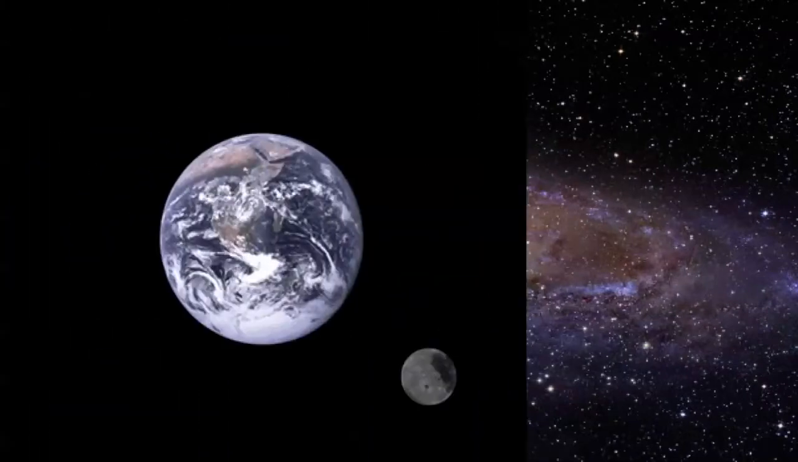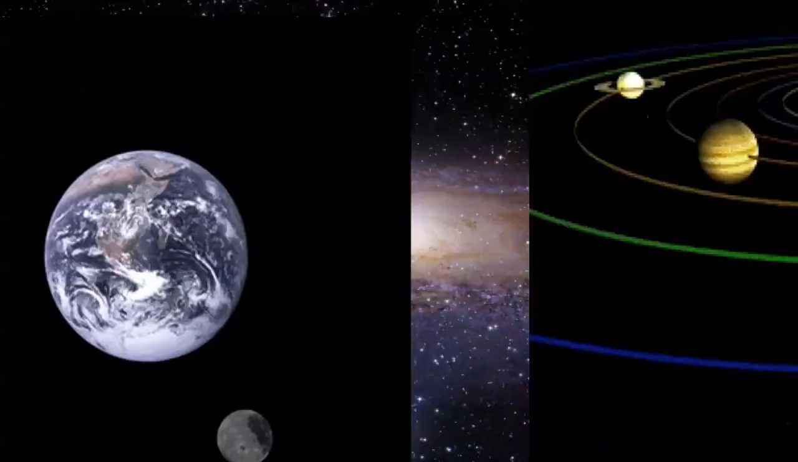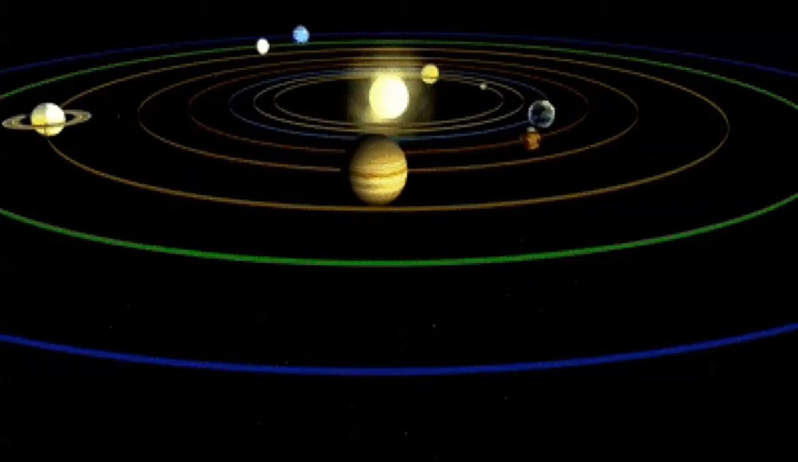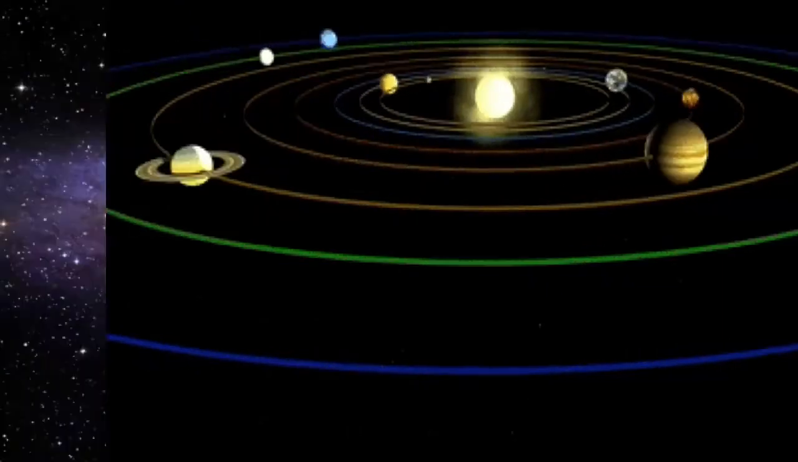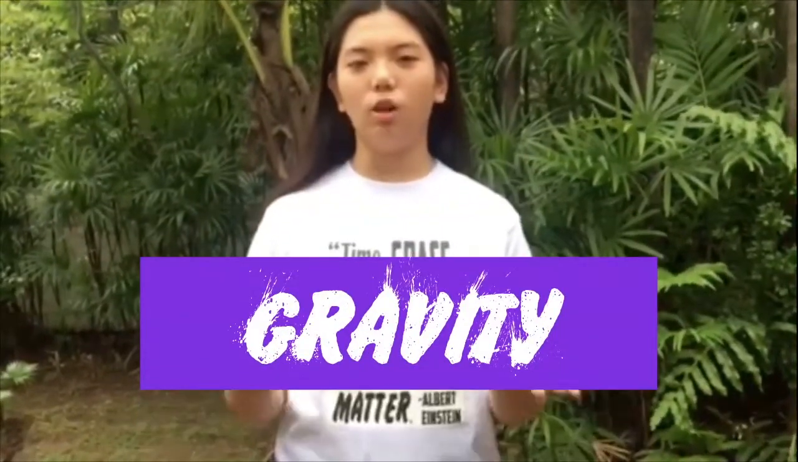Have you ever wondered why the moon revolves around the Earth? Or why the planets revolve around the sun? Scientists say it's because of a thing called gravity.